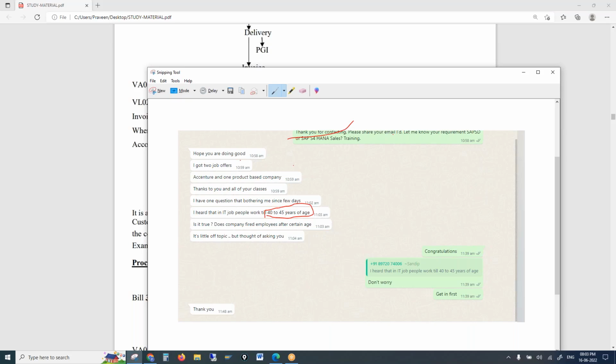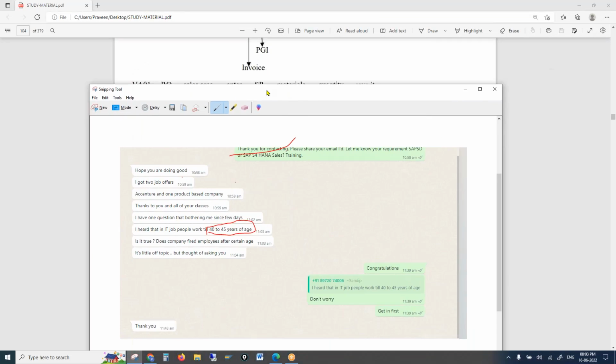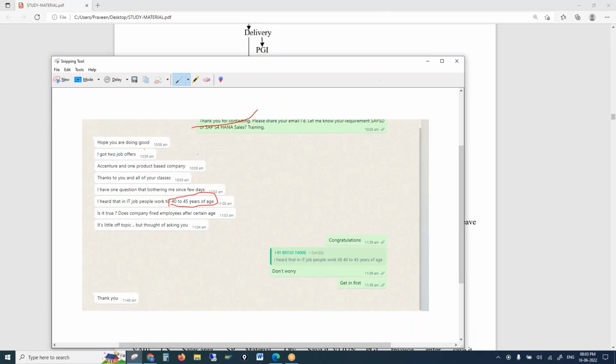So he was a little worried about whether to join. So you want to get into SAP? He got the opportunity, but now there is a question of whether to join. So you don't need to worry, everyone. Everyone will retire in SAP. There are people who worked for 50, 60 years in SAP also. So we don't need to worry about these things. Get into SAP first.